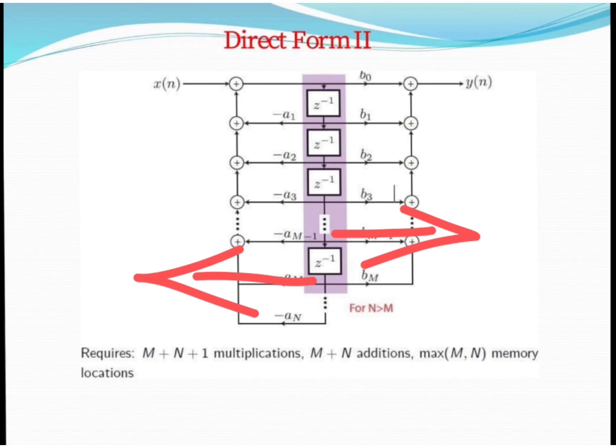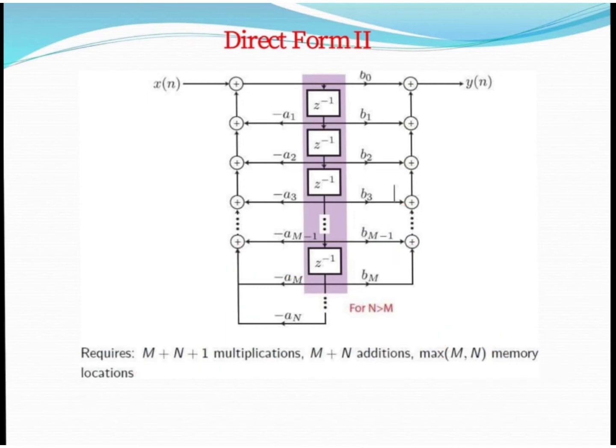How many multipliers are used depends upon the m and n values, and the formula is m plus n plus 1. Likewise, the number of adders is m plus n, and the number of memory locations is the higher of m or n.